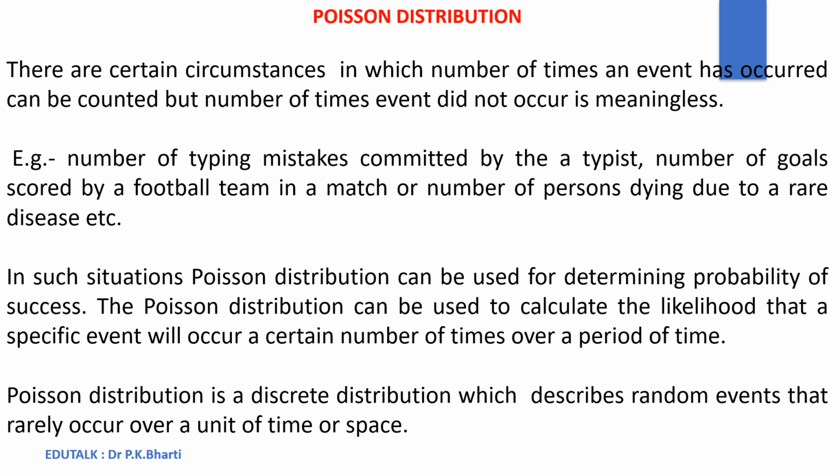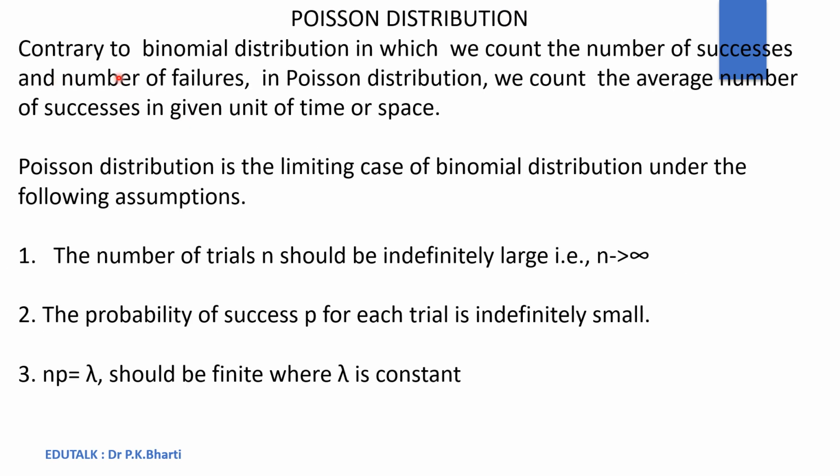Poisson distribution can be used to calculate the likelihood that the specific event will occur a certain number of times over a period of time. Poisson distribution is a discrete distribution which describes random events that rarely occur over a unit of time or space. As we have already discussed, unlike binomial distribution in which we count the number of successes and number of failures, in Poisson distribution we count the average number of successes in a given unit of time or space.